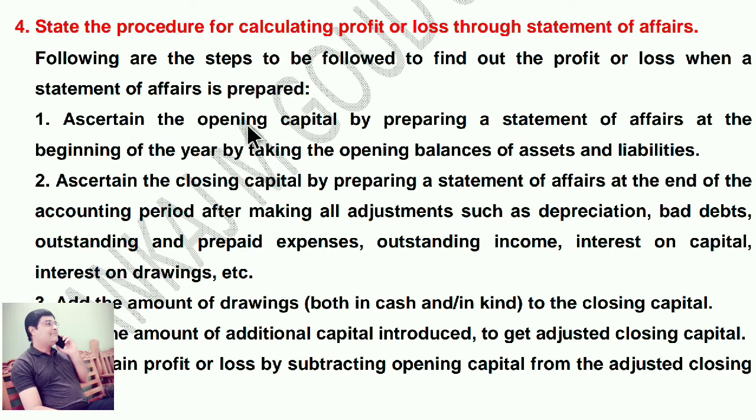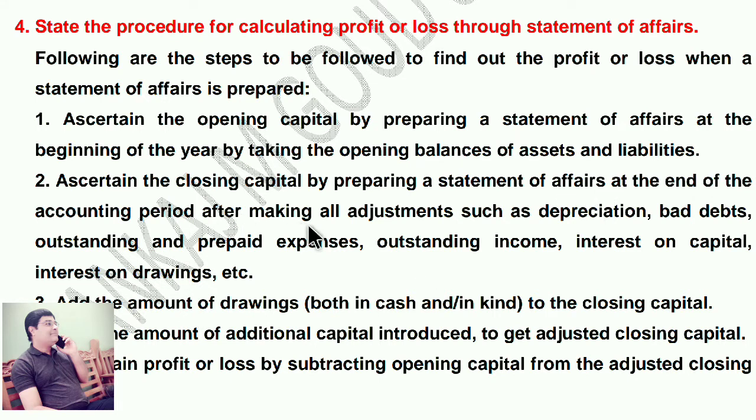Ascertain the opening capital by preparing a statement of affairs at the beginning of the year by taking the opening balance of assets and liabilities. Ascertain the closing capital by preparing a statement of affairs at the end of the accounting period.